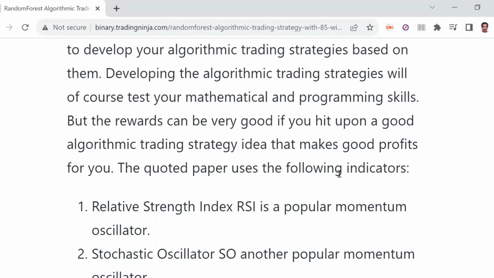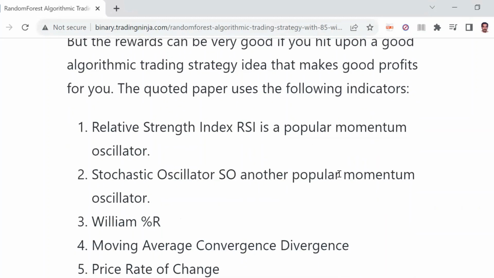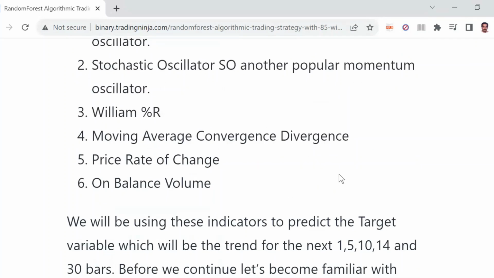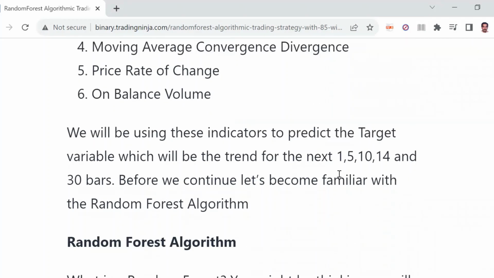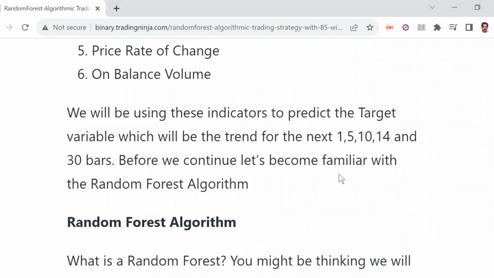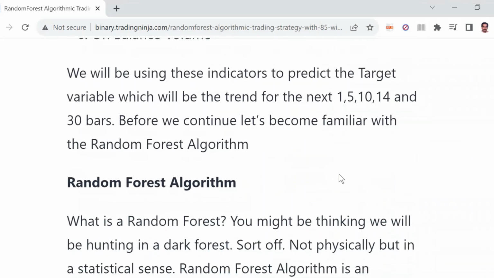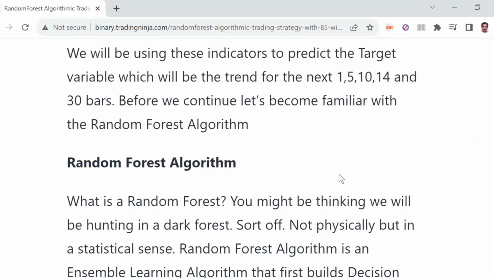The paper uses the relative strength index, stochastic oscillator, Williams percent R, moving average convergence divergence, price rate of change, and on balance volume. So we'll be using these indicators to predict the target variable, which will be the trend for the next 1 bar, 5 bars, 10 bars, 14 bars, and 30 bars. So 30 bars means 15 hours. So 10 bars means 5 hours.